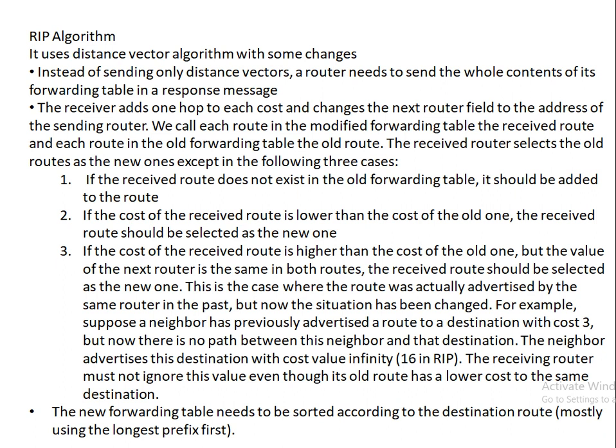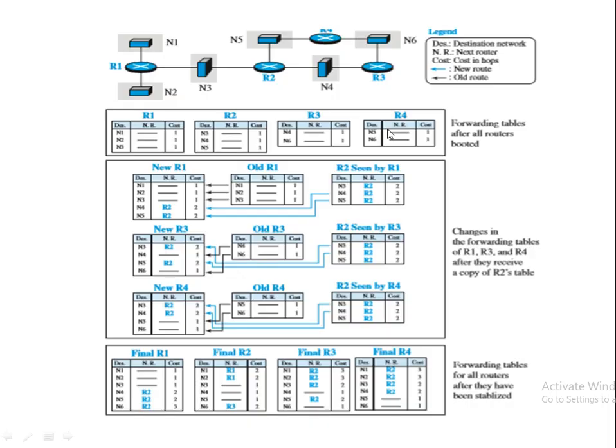The receiving router must not ignore this value even though its old value has lower cost to the same destination. As we have seen in distance vector, whenever the value is infinity, we normally ignore it, but in RIP, if the value is infinity, it will not be ignored. Another point is that the new forwarding table needs to be sorted according to the destination route, mostly using the longest prefix first.